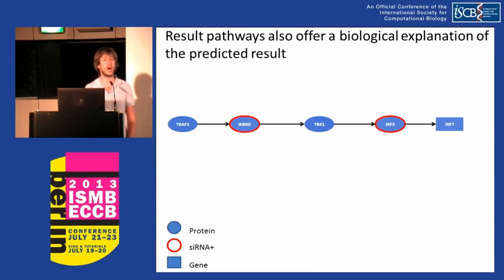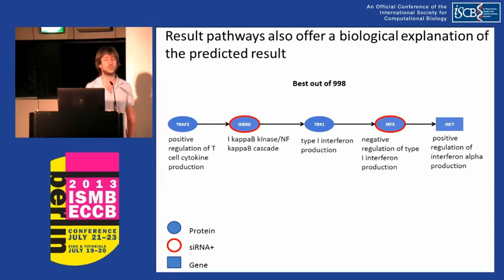Here we see a top-ranking path linking the viral interacting protein TRAF2 to the differentially expressed gene IRF7. This path ranked best out of over 900 paths. And proteins in this path have labels closely related to viral infection. Also, we can note that 2 of the intermediate proteins are siRNA positive.